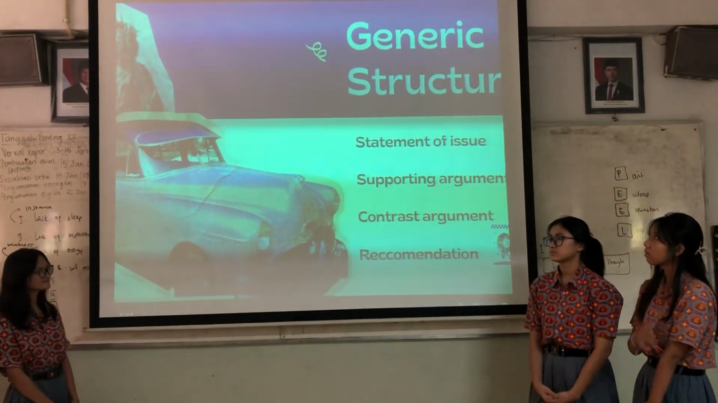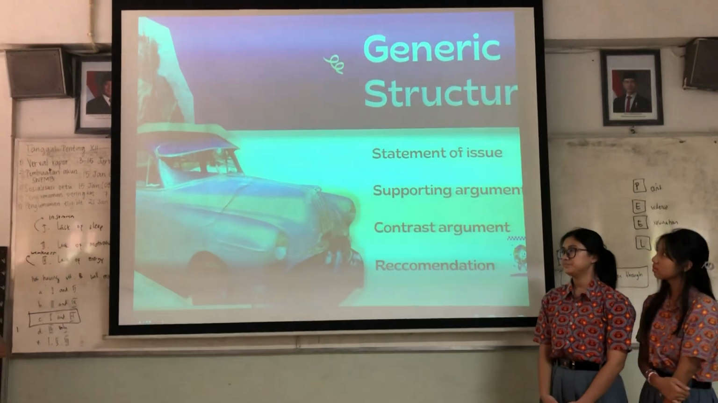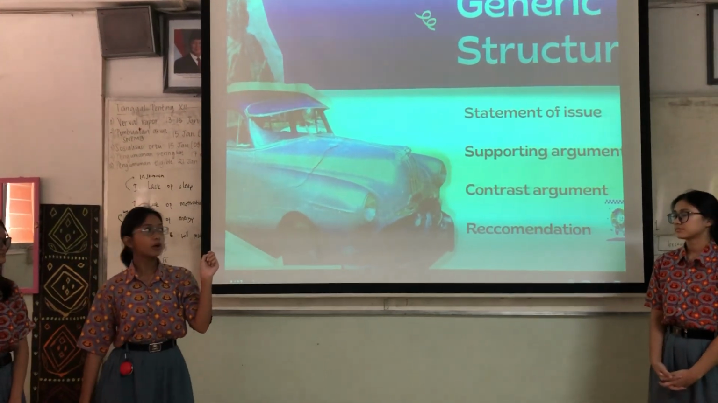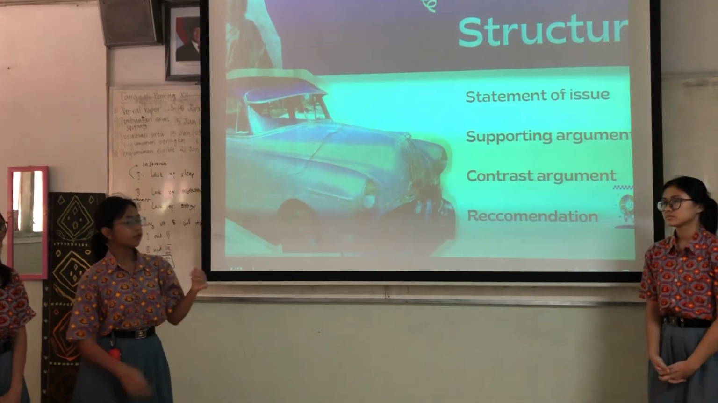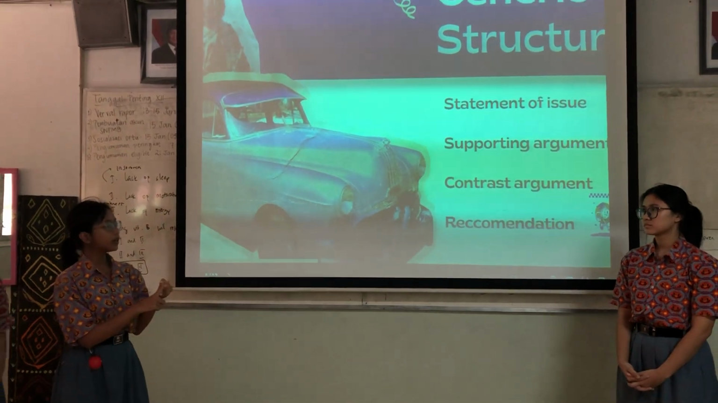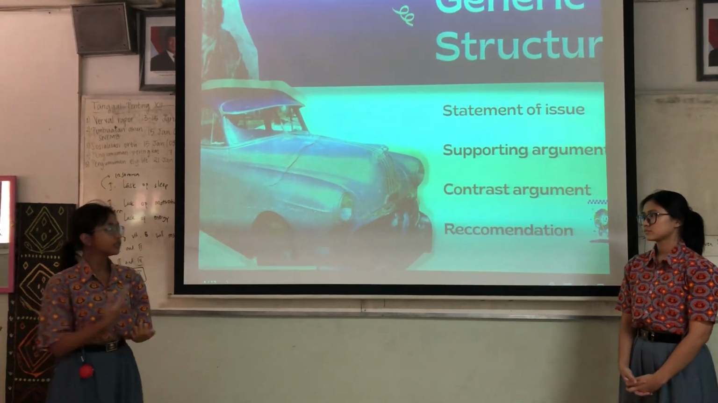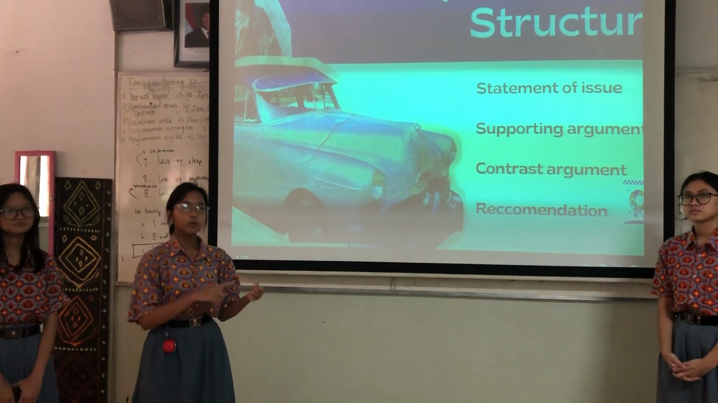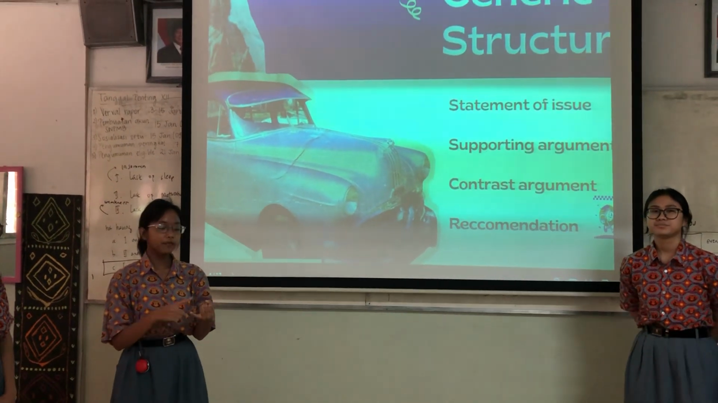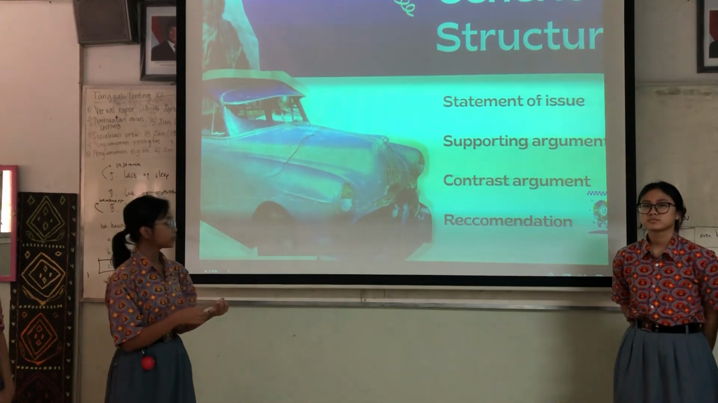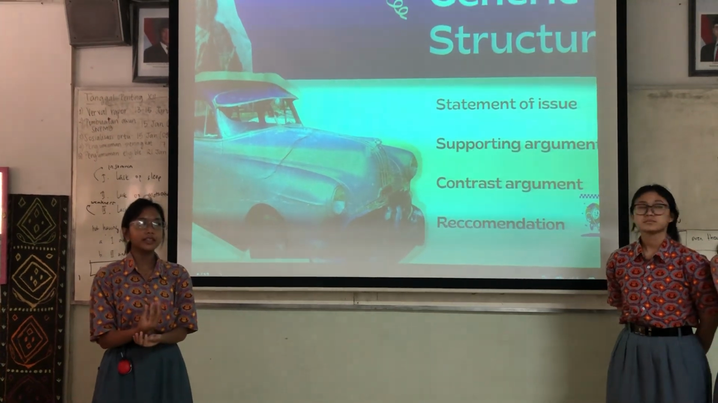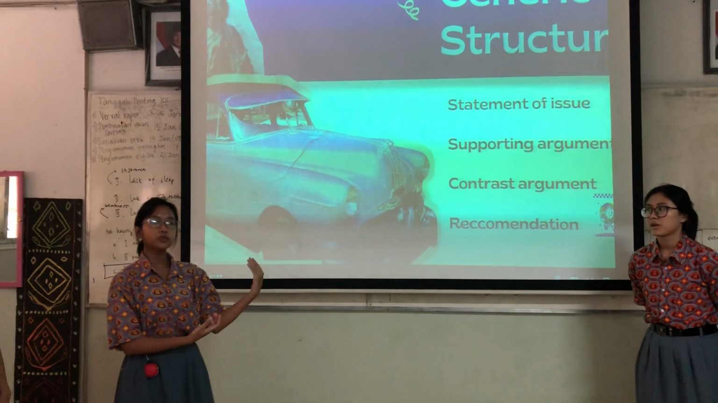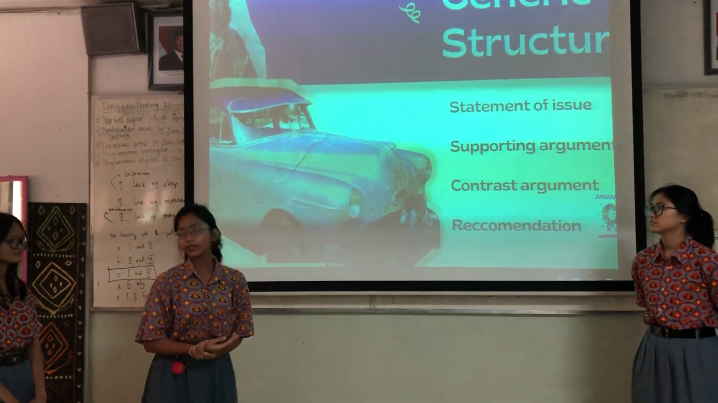And next we have the structure. For the first one, we have the statement of issue. It talks about what we are going to talk about in the text, like the topic and the introduction, and it should be clear and engaging to the readers. And then we have supporting arguments and contrast arguments. Both need to be backed up with evidence and opinions by experts, so it is proven that it happens in real life. And for the last one, we have the recommendation, and it should be neutral for the readers to read.